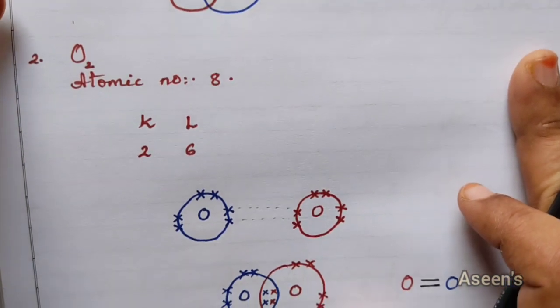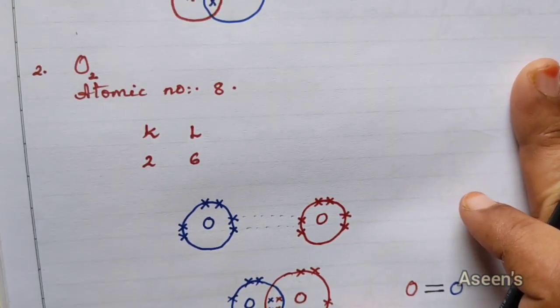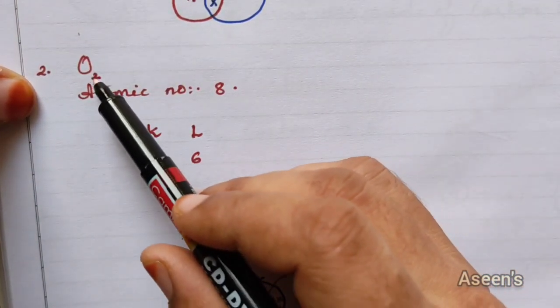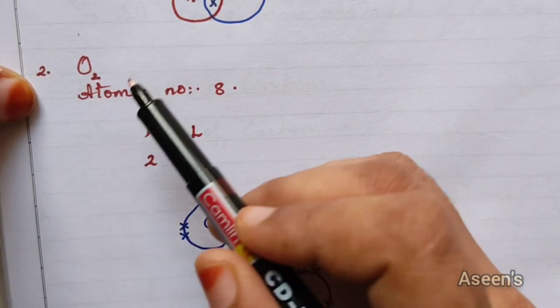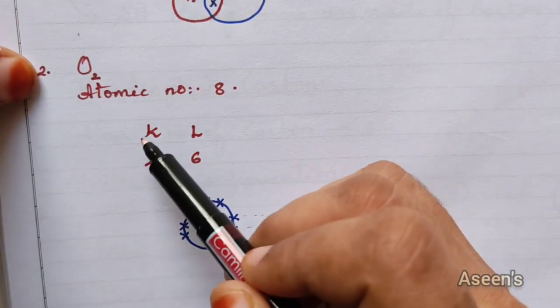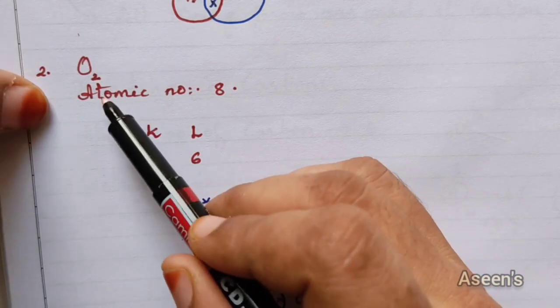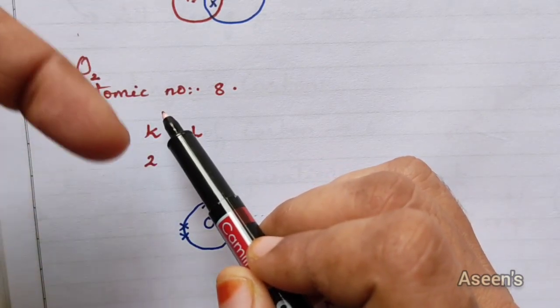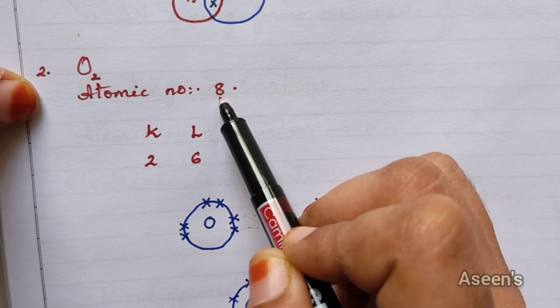What happens if you are sharing 2 pairs, like in the case of oxygen gas? The oxygen gas that we breathe is made up of 2 atoms of oxygen, where the atomic number of a single atom of oxygen is 8.